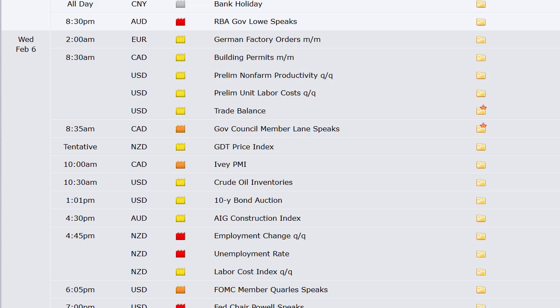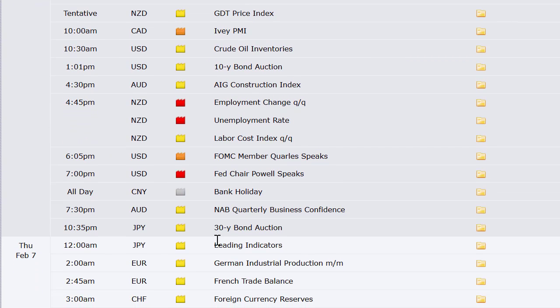Then going into Wednesday, German factory orders, building permits out of Canada, preliminary non-farm productivity out of the US, along with their trade balance. So that's one of our big three each month. We will be half size ahead of the trade balance number on Wednesday. New Zealand's GDT price index, PMI, U.S. dollar crude oil inventories, 10-year bond auction. Australia's got the AIG construction index. We've got the unemployment rate and the employment change and labor cost index out of New Zealand.